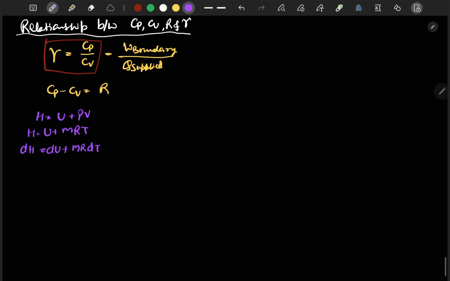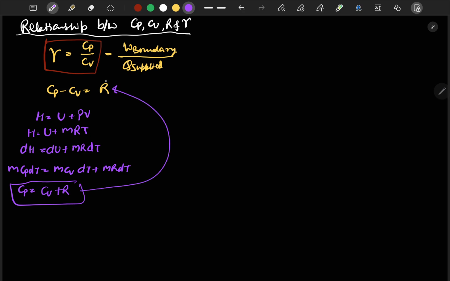Now we can write dH is equal to m Cp dT and dU is equal to m Cv dT, plus here as it is mR dT. So we can reduce it to Cp is equal to Cv plus R. From here we get Cp minus Cv is equal to R. This is an important relation which you should remember.